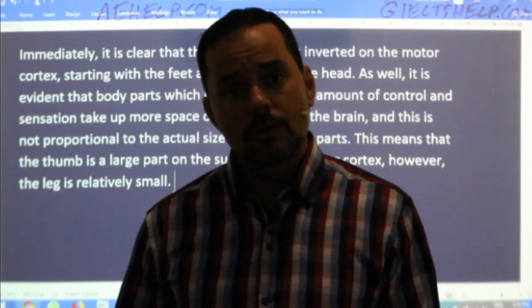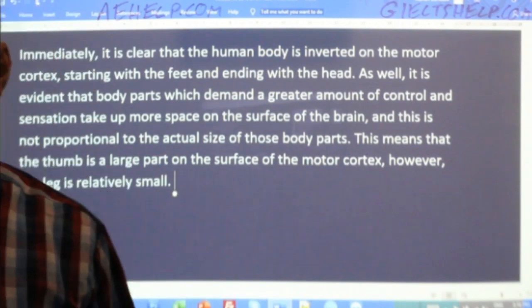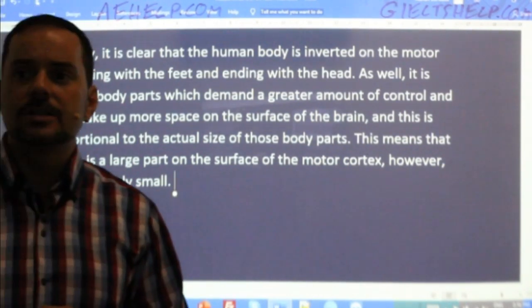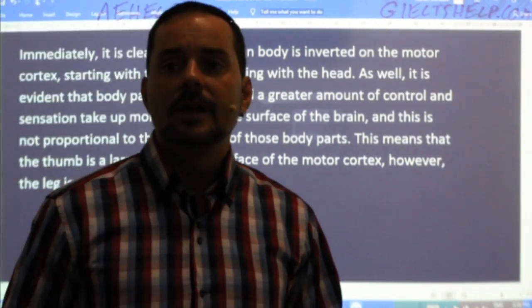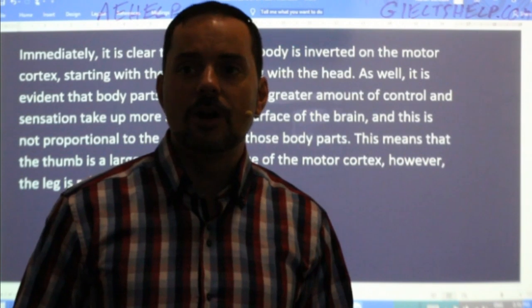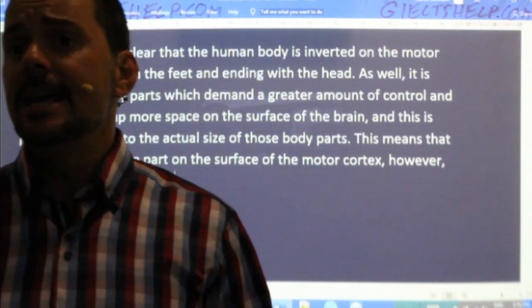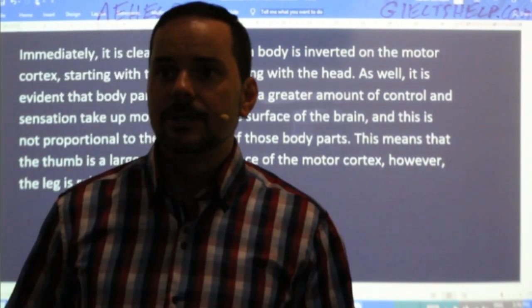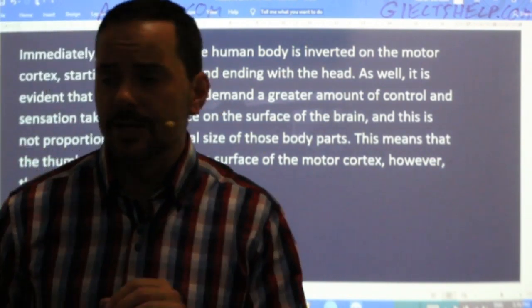Just don't make grammar mistakes, and you'll do fine, okay, as long as you have the right information. Yuru says the areas of different body parts take up different amounts of area on the brain, and they're not proportional to their actual physical sizes. Yeah, Yuru, very good. Okay, a little bit of grammar, Yuru, a little bit of grammar. But otherwise, you're right. Okay, you're on the right track as well.